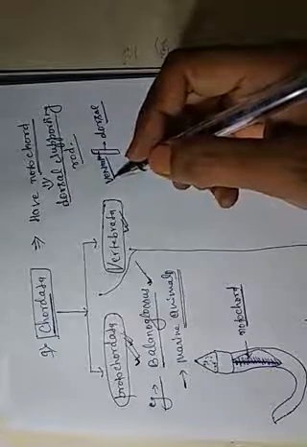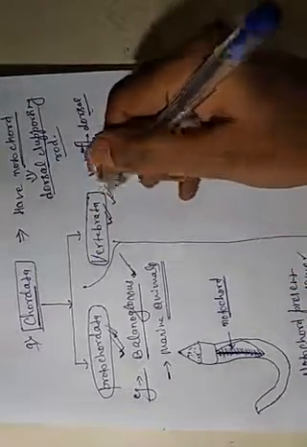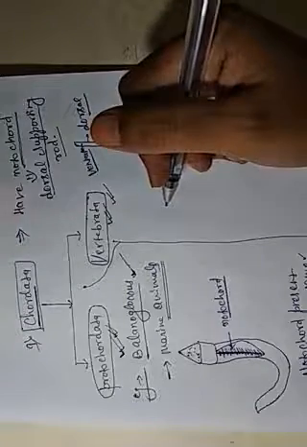Vertebrata includes those types of animals which we see around our environment, and we see that all are not the same, all are different according to their environment. Some are present in marine, some are present in water called aquatic, some are present in air called birds, and some are present in water and land, both places, that we call amphibia. So all this we discussed in the type of chordata called vertebrata.